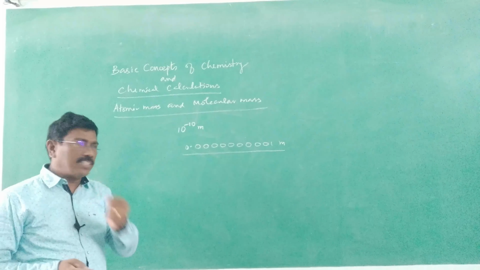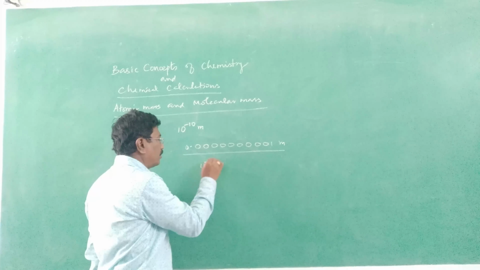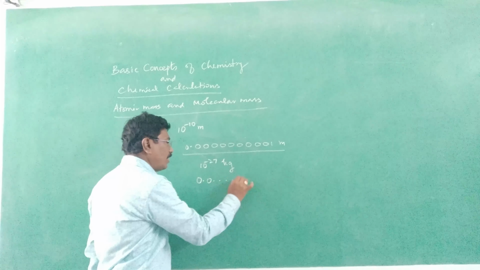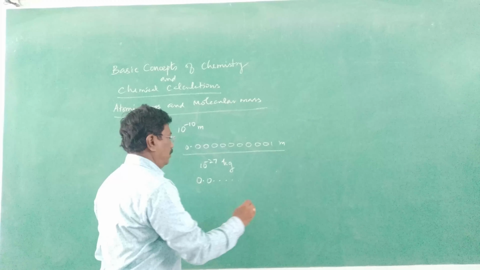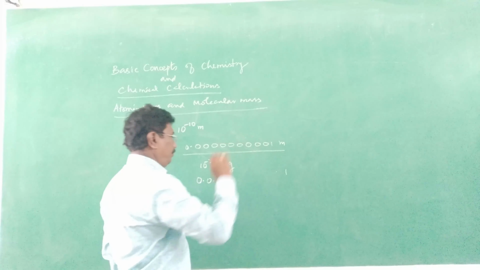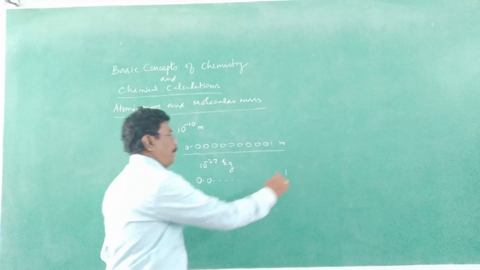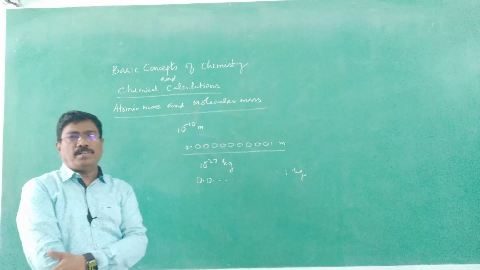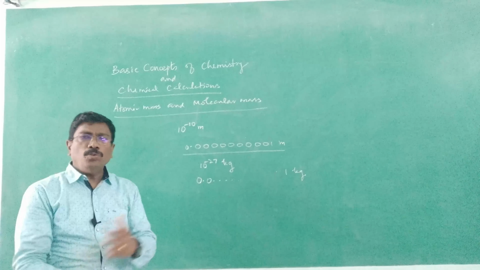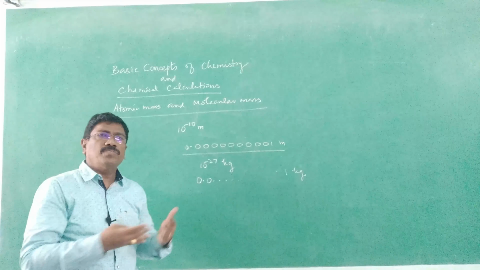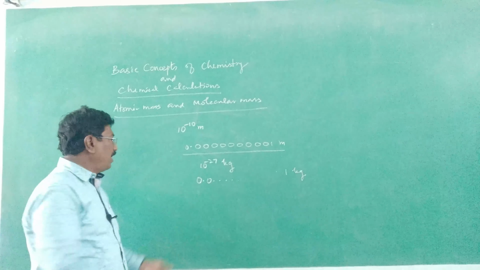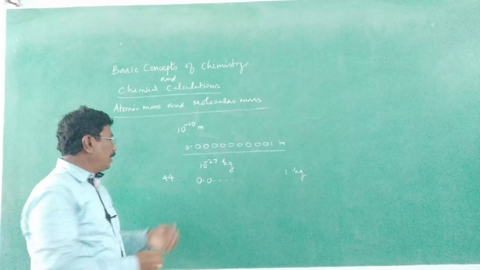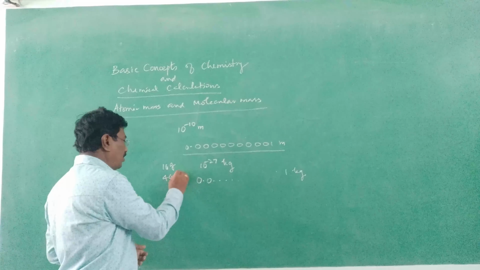When you consider the mass of an atom, it is 10 power minus 27 kilogram. It is again 0.26 zeros and then 1, kilogram. That much lower mass an atom has got. Now we are talking about atomic mass. You may be knowing carbon dioxide molecular mass 44, atomic mass of oxygen 16, sometimes you may be saying in gram also.